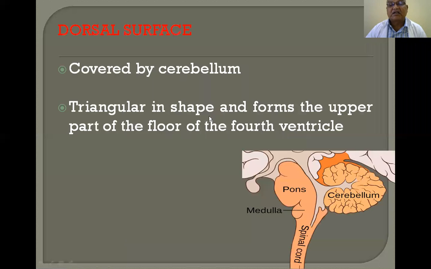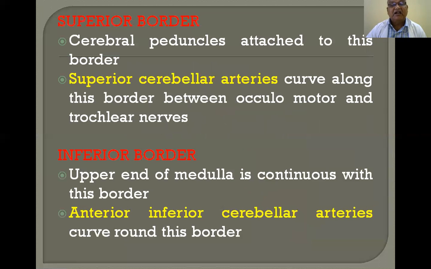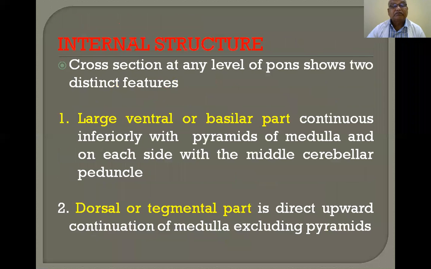Now, these two arteries are associated with the pons, superior border and inferior border. The upper end of the medulla is continuous with this border, and the anterior inferior cerebellar arteries curve around this border. So, the upper border is associated with the superior cerebellar artery. The inferior border, that is with the medulla, is associated with the anterior inferior cerebellar arteries.